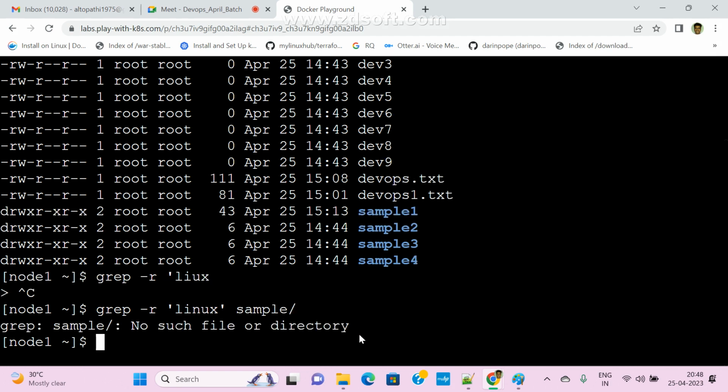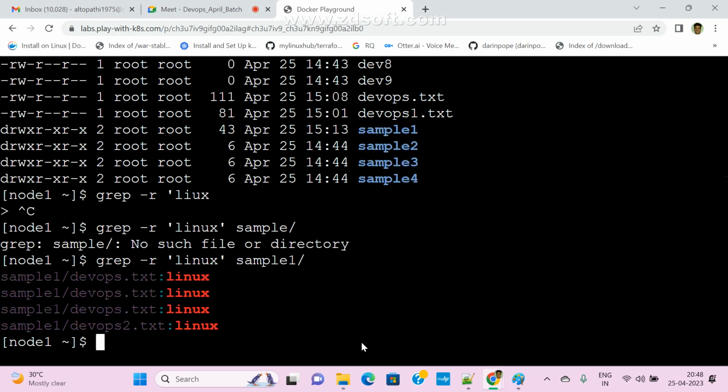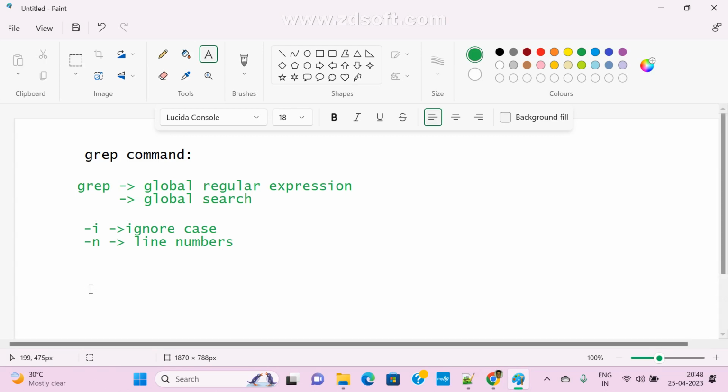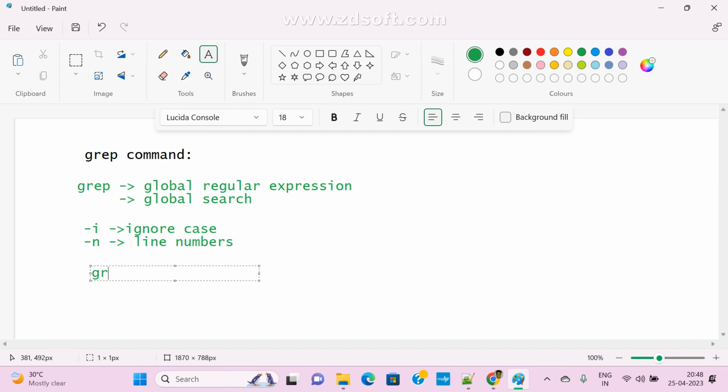What is missing? Sample 1, right? There is no sample 1 directory. Now this is the syntax. If you want to search all files in a particular directory, what is the command? Hyphen R, string name, whatever it may be, space directory name, slash. Now clear?